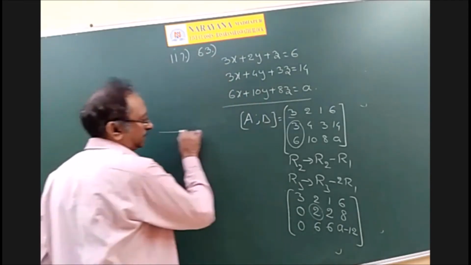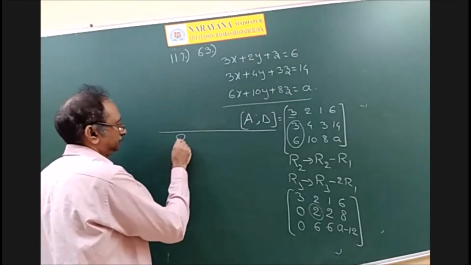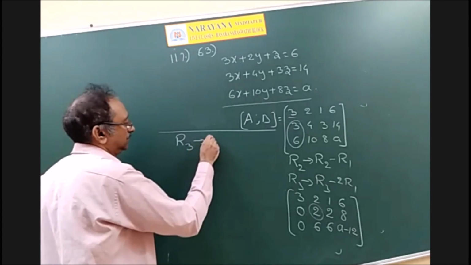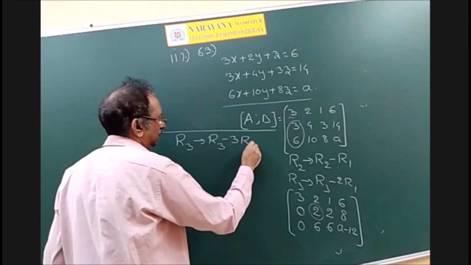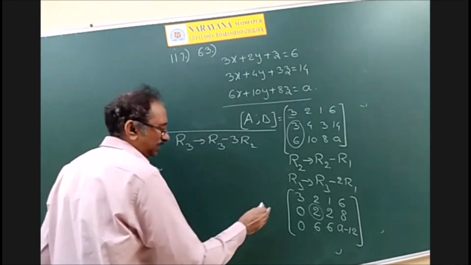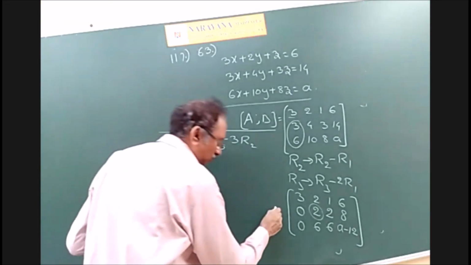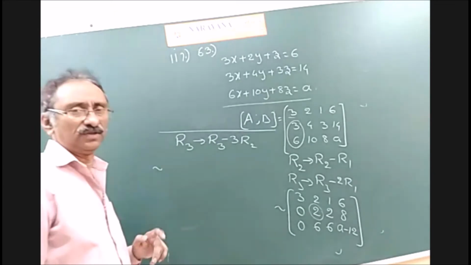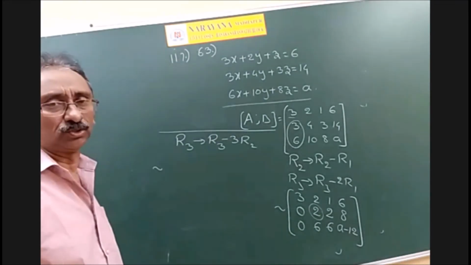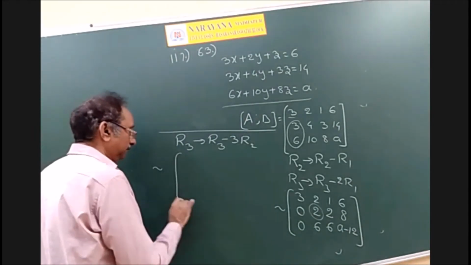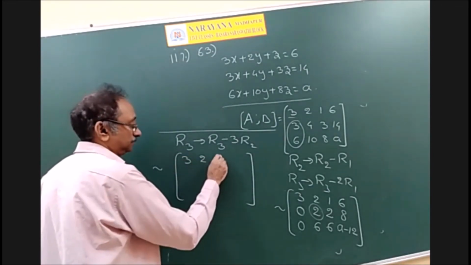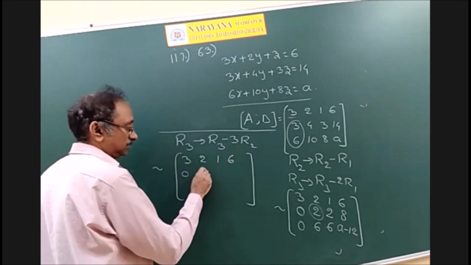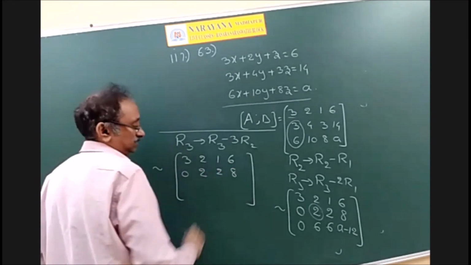And now what is the operation for that? R3 implies R3 minus 3R2. And actually, in the descriptive examination, you have to use this symbol like this. For objective examinations, you need not show all these steps. Next. Now, first row won't change. Second row also does not change.